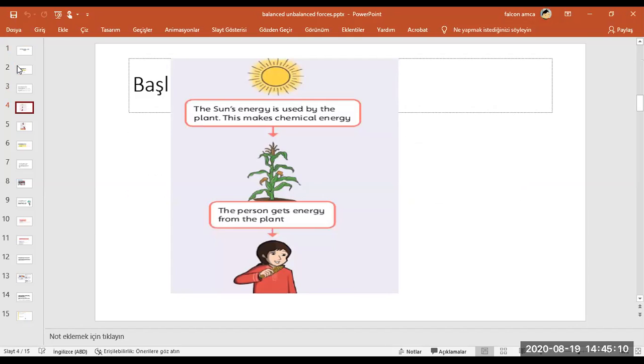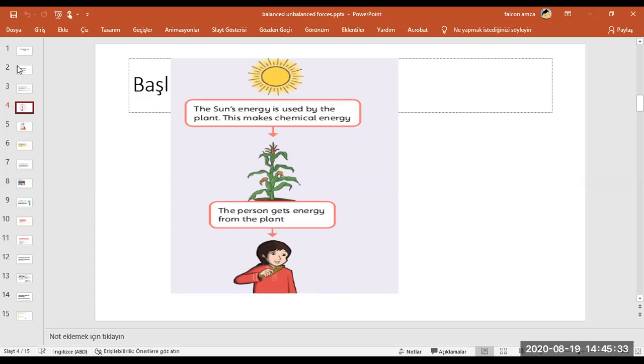Without sunlight, plants cannot grow and we cannot get food. What about animals? How do animals feed? They eat each other. For example, a cow eats plants.